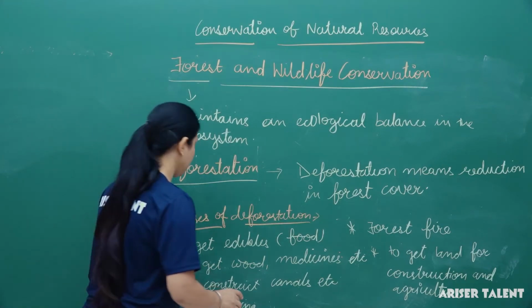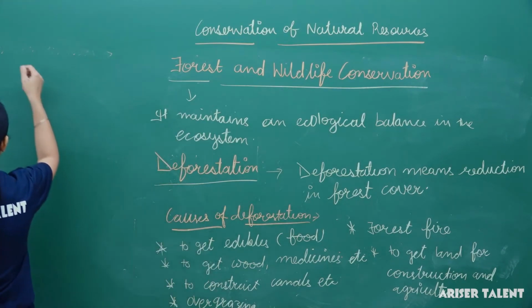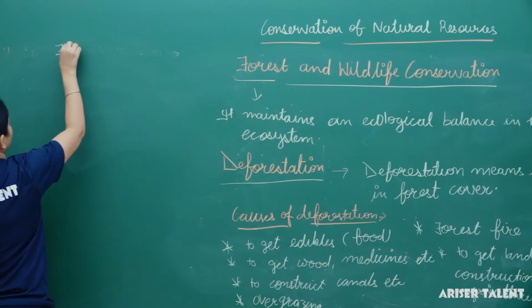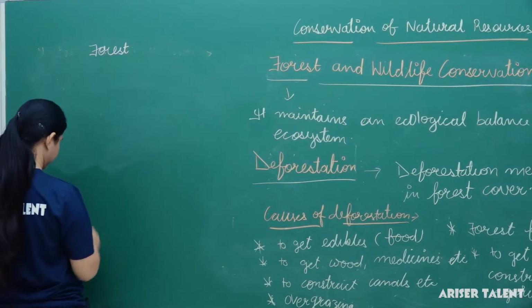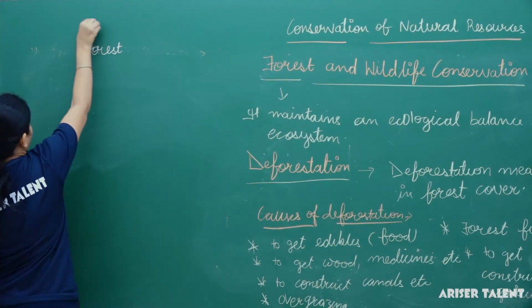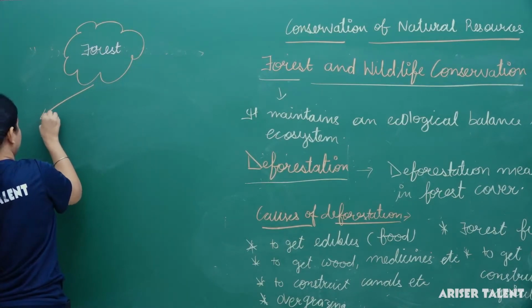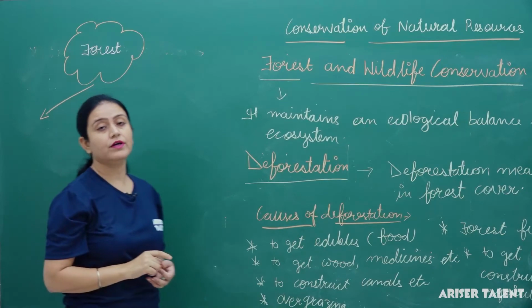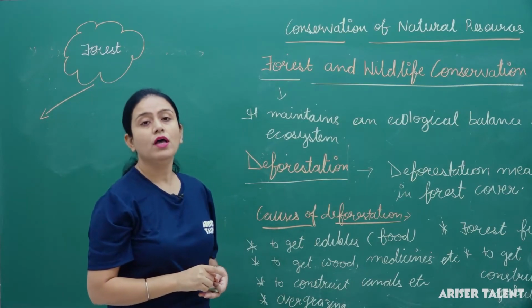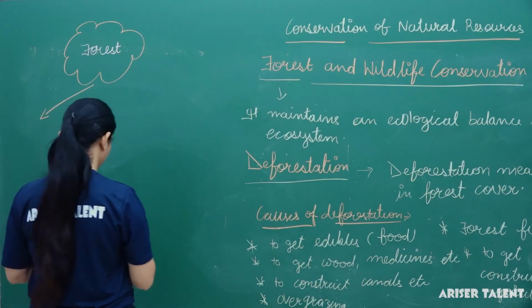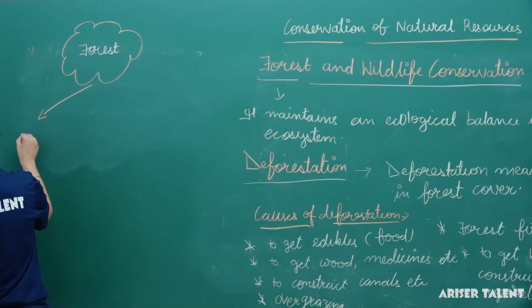Now, as we are talking about the forest, let me tell you what the benefits of this forest are. Here we can mention it is productive, it is protective, and it is regulative. What are the main features of forest?